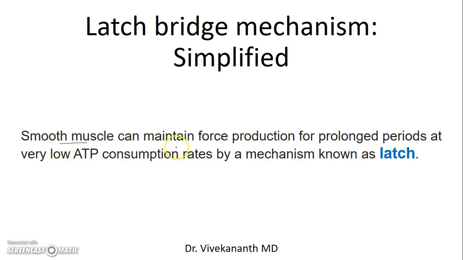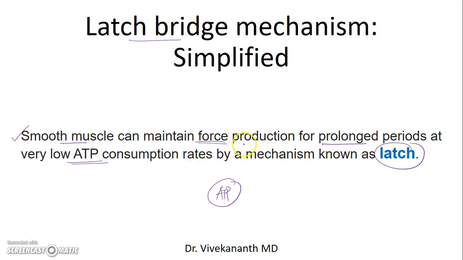Smooth muscles can maintain force production for prolonged periods at a very low ATP consumption rate, a mechanism known as latch, also called the latch bridge mechanism. This does not exist in a skeletal muscle. A skeletal muscle has to produce sustained force for a long time. It will use a lot of ATP, but smooth muscle can do it very economically at a very low ATP consumption rate.